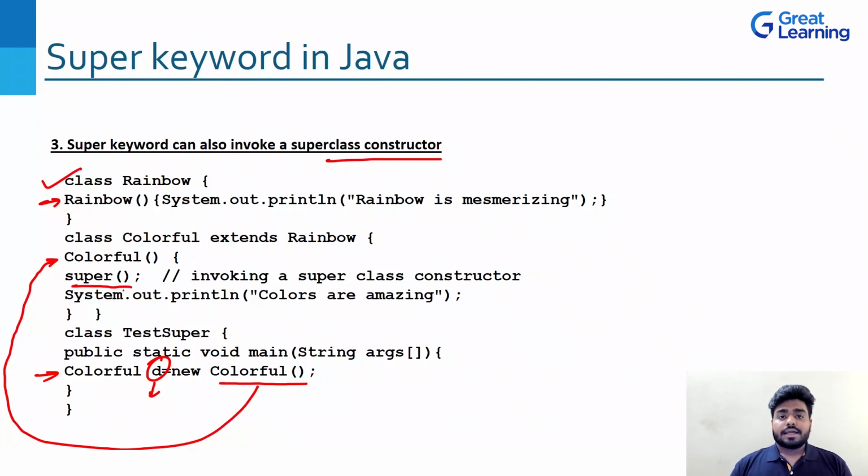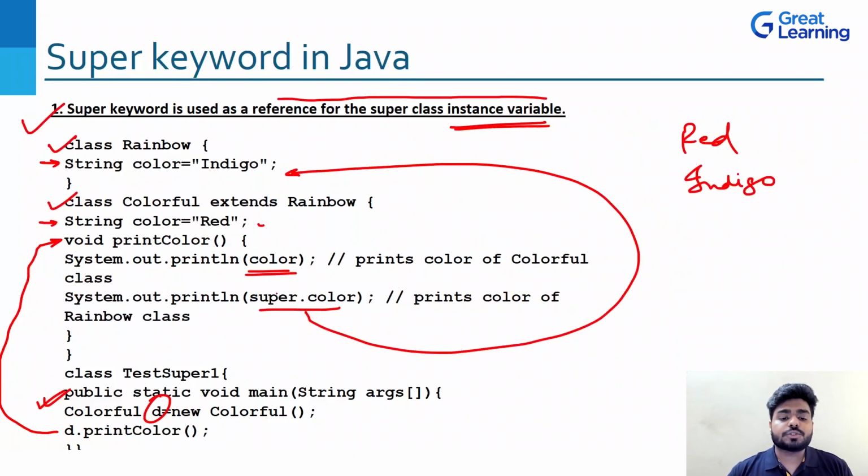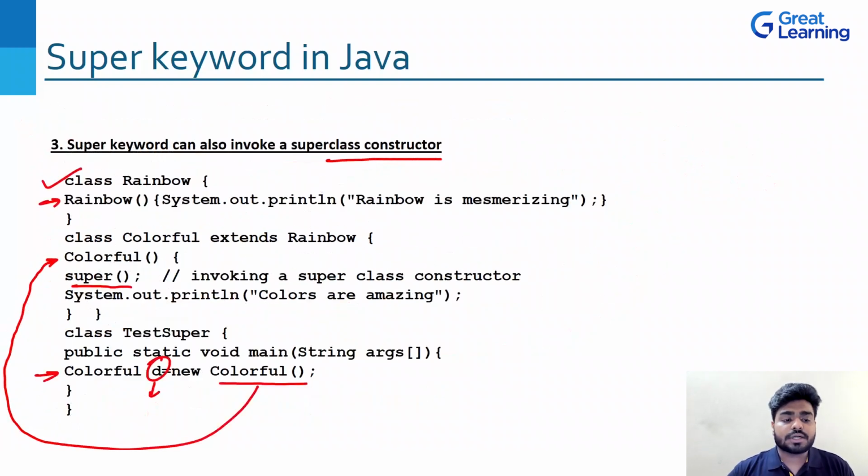You can see now here is the main part. We are writing super and then semicolon. That's it. There is a bracket. Earlier, what we used to do? Earlier, we used to write super.rain method because we are invoking a different method. When we talk about variable, we used to do super.color because that's just a variable. But when it comes to constructor, we are just writing super. That's it. So what it is actually doing is invoking the superclass constructor.